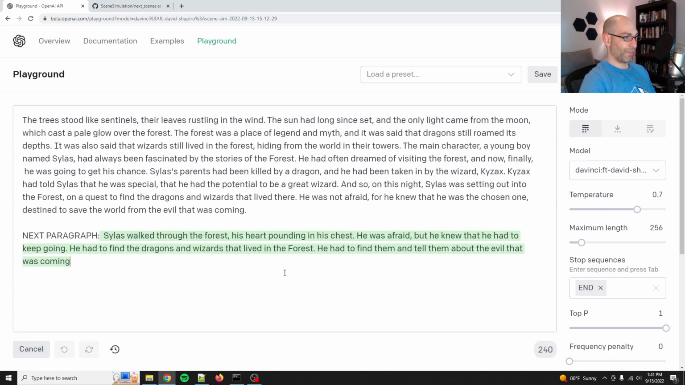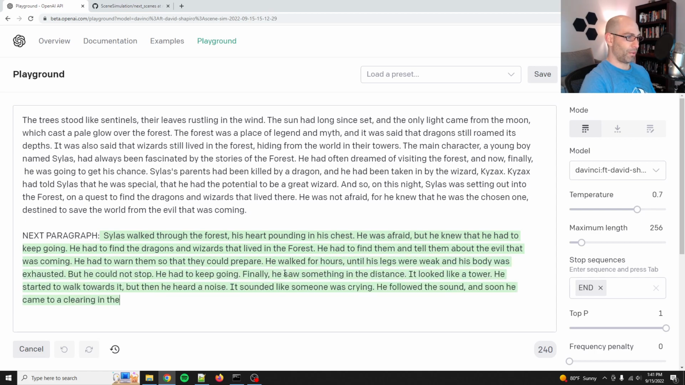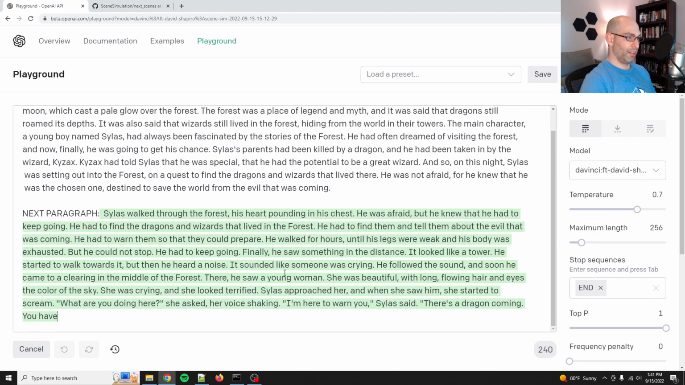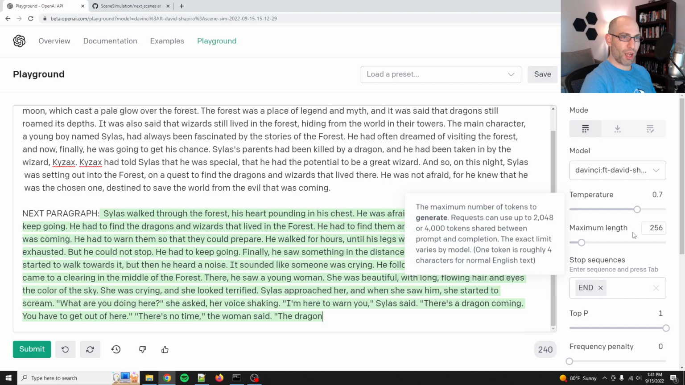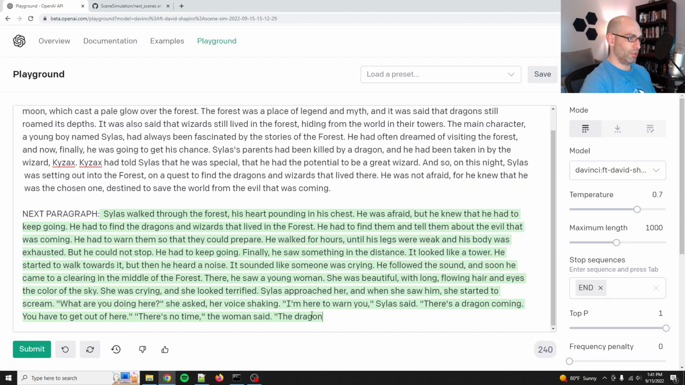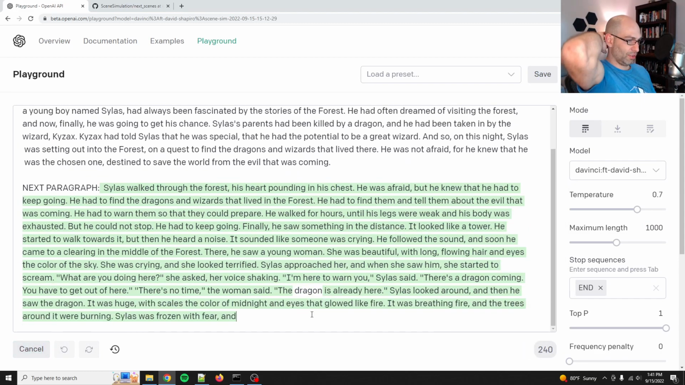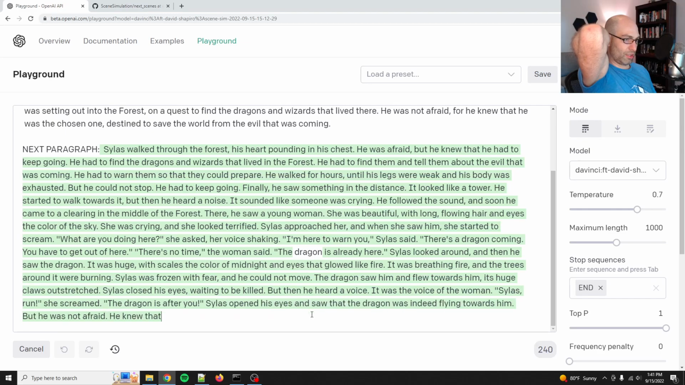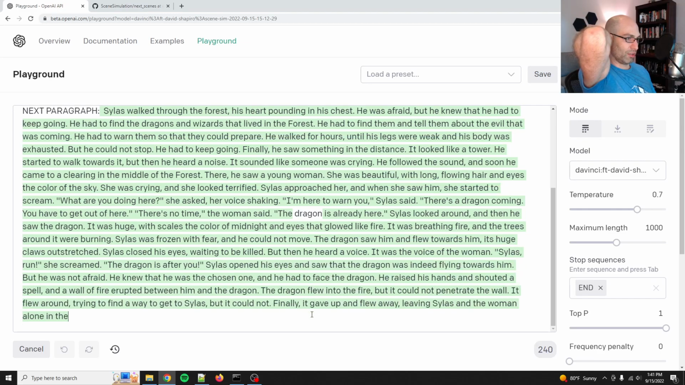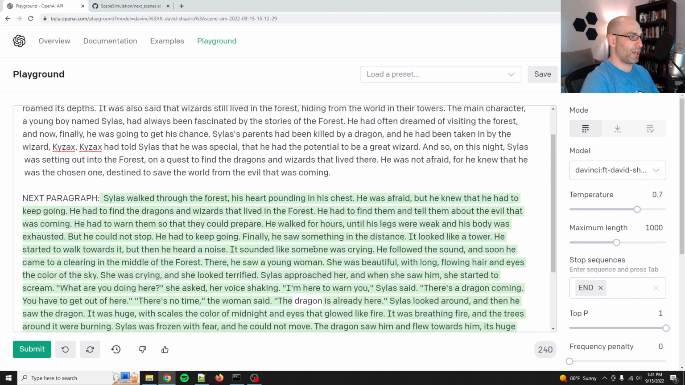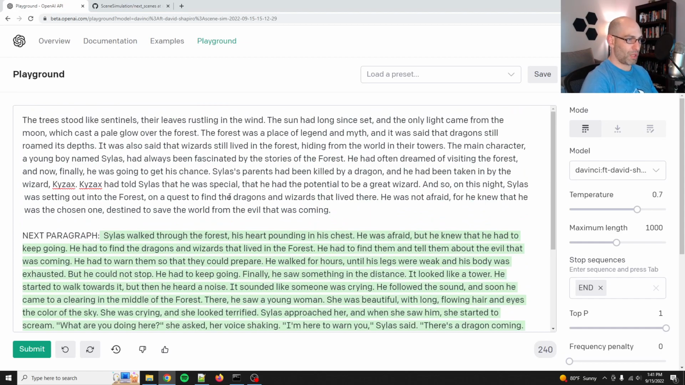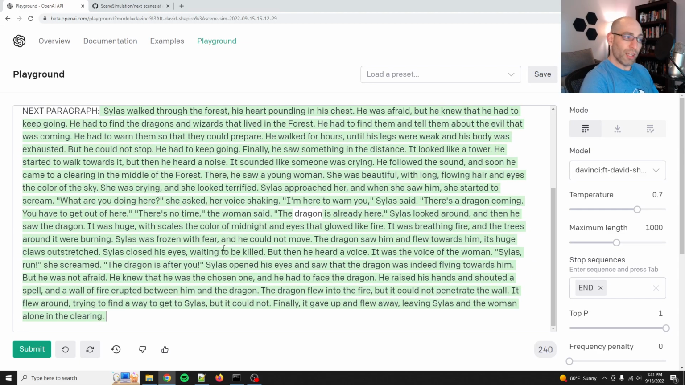Let's go. There we go. Excellent. It stopped a little early, so let's up that to 1,000 tokens. "There's no time," the woman said. "Silas, run." Okay, cool. The dragon is after you, so it jumps right into the story. That's fine. But you can see that because I fine-tuned it to have the pattern where it continues generating a story, it's ready to go.